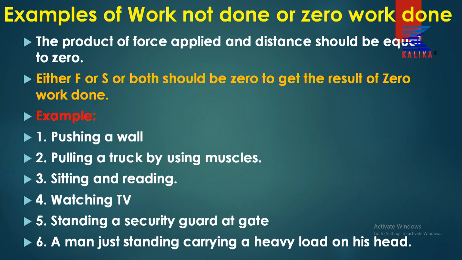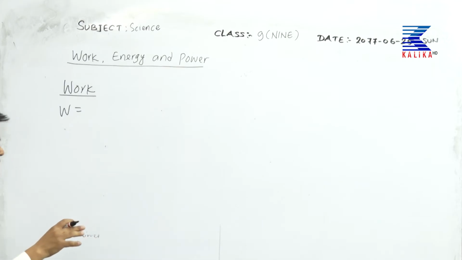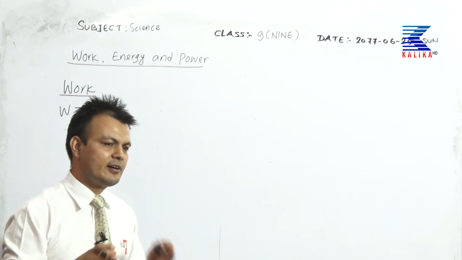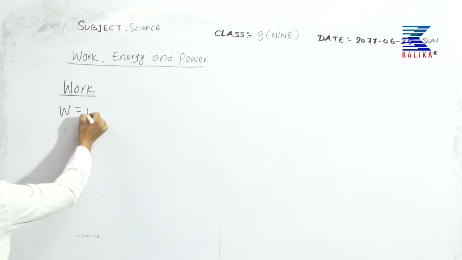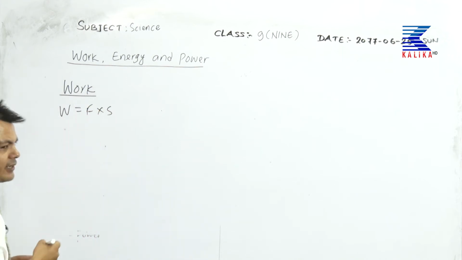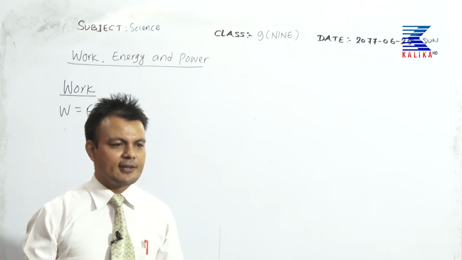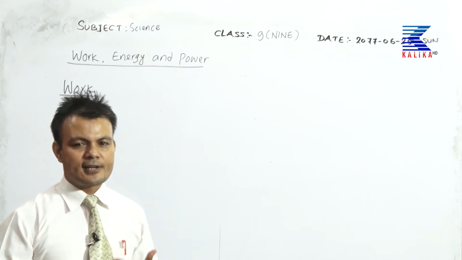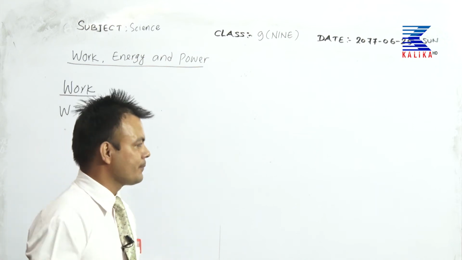Sitting and reading. One student sitting on a chair and reading for 10 hours, so work not done. Next one, sitting and watching TV, work not done. Standing, a security guard at a gate. We say he is working, but science doesn't say he is working. Science says he is not working.